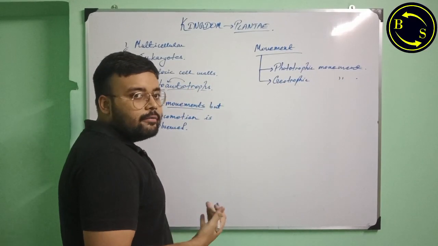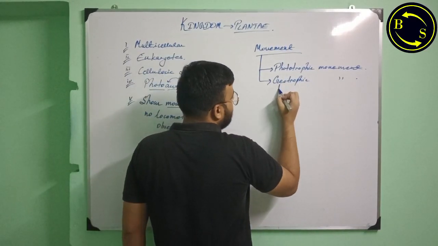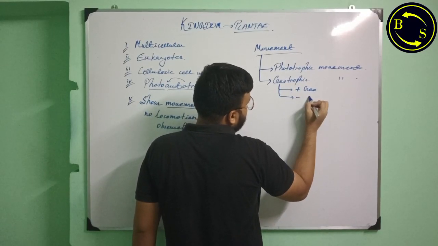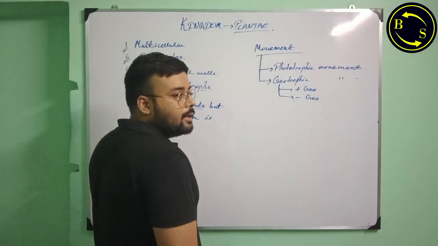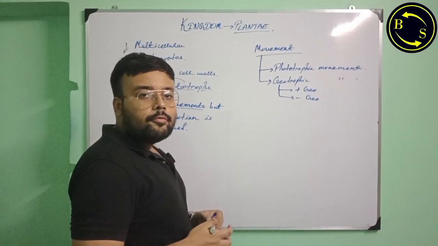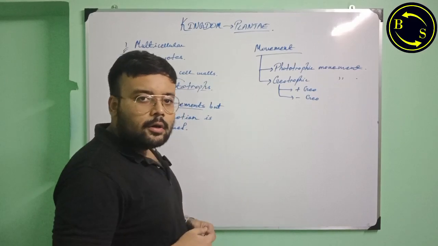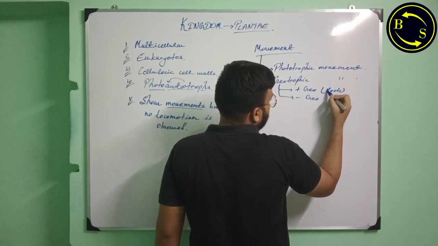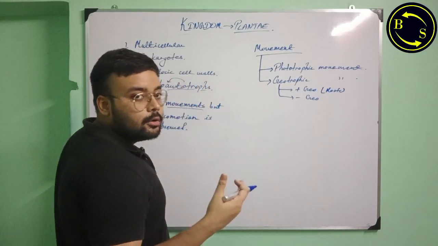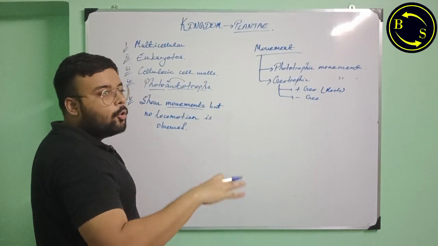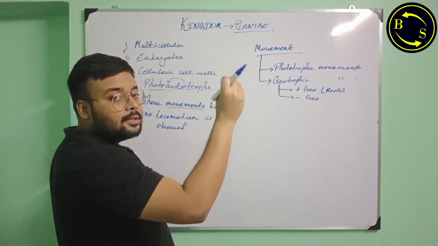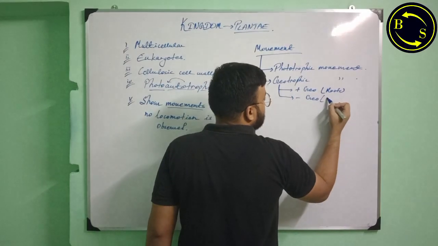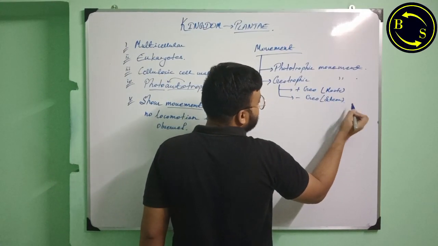Movement in response to gravity. This can be of two types. One is positive geotropic and one is negative geotropic. Positive geotropic movement is the movement of roots towards the center of the earth, so it is shown by the roots, as the roots grow downwards. But the shoot, the stem, the leaves, the branches, they all grow up against gravity or away from the center of the earth. So the stem shows negative geotropic movement.